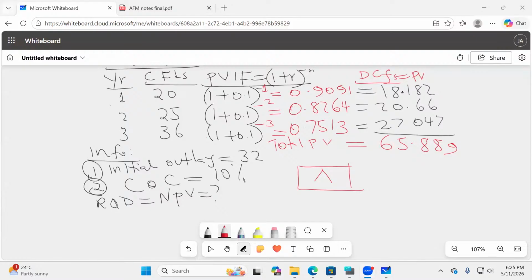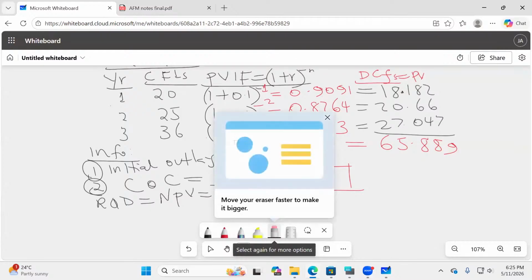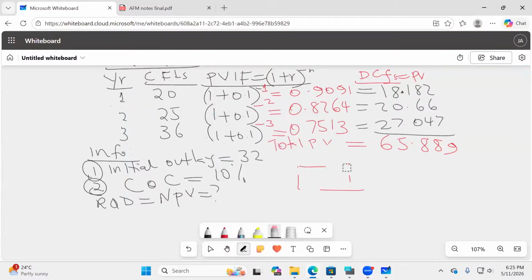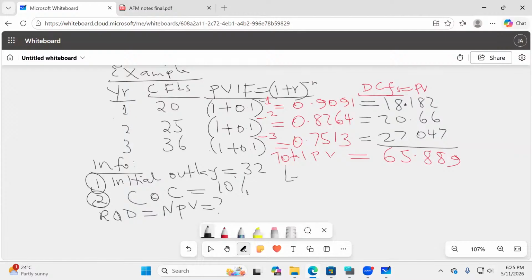So I have the total present value. Once I get the total present value, how do I change it to net present value? We less the initial outlay. So come here, my good students, and subtract the initial outlay.